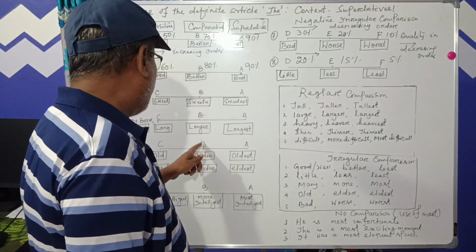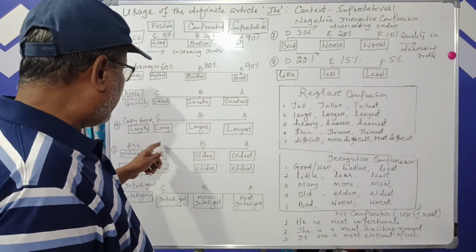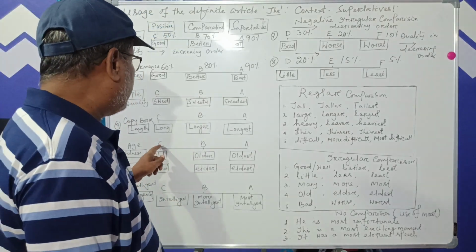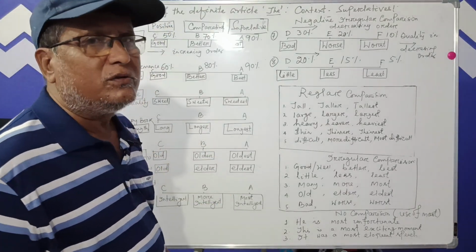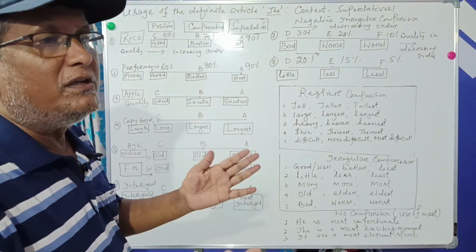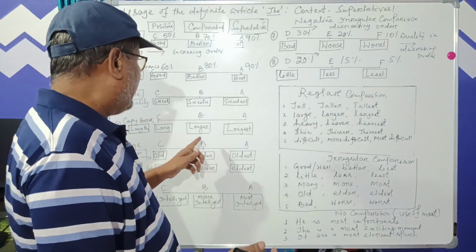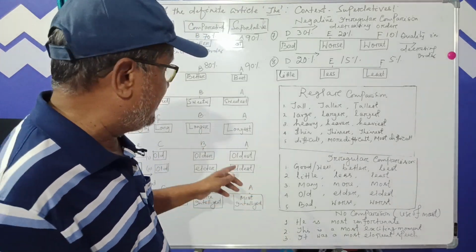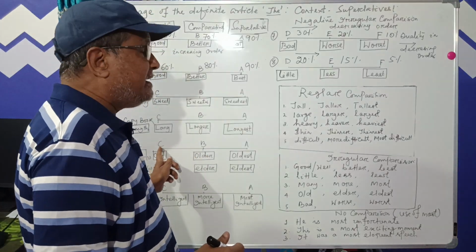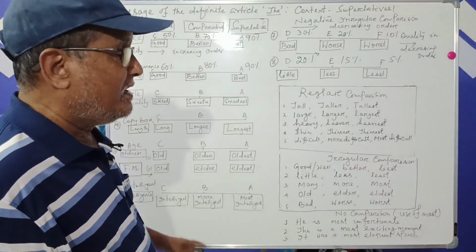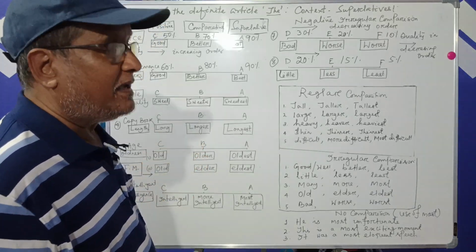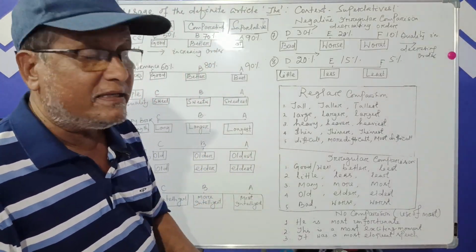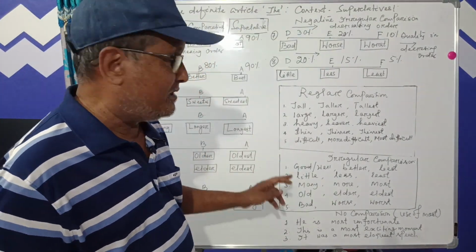Here, Soumya is older than Sai. If they are the same age, the teacher said Sai is as old as Soumya, meaning the same age, no comparison. But when the degree is greater, the oldness is greater, then Soumya is older than Sai. And you see, Sion is the oldest of all.